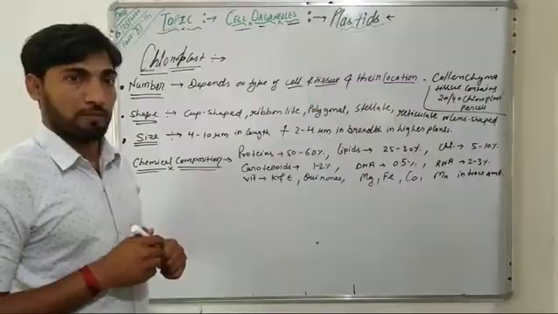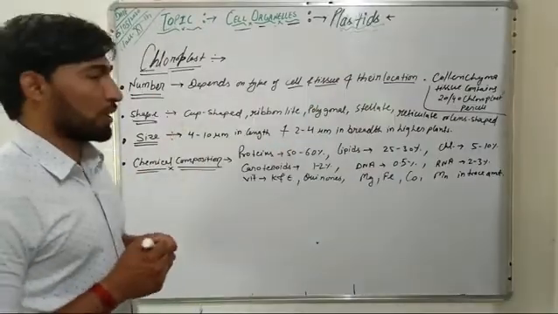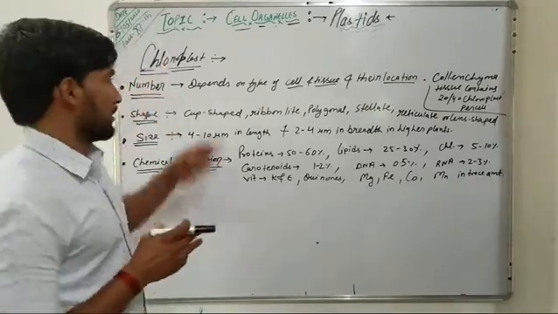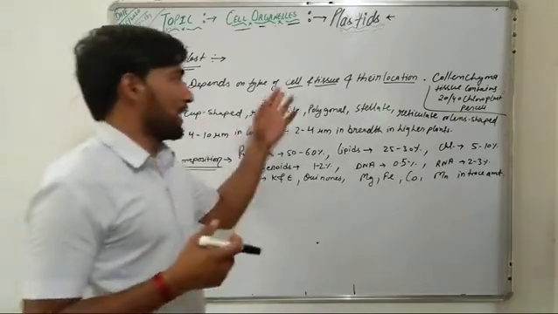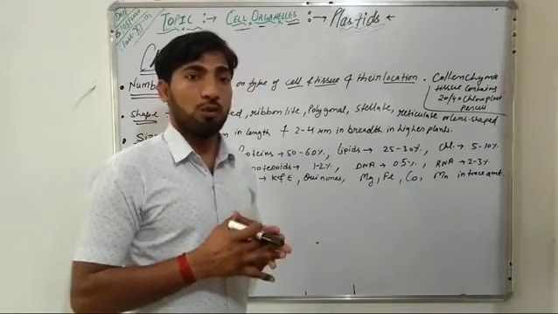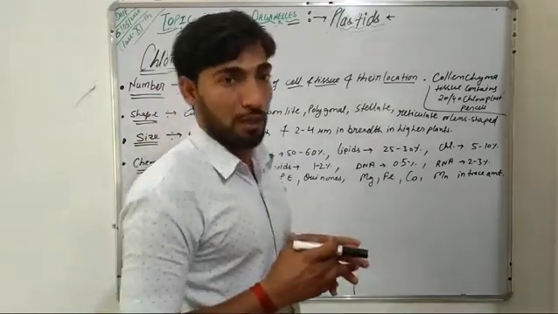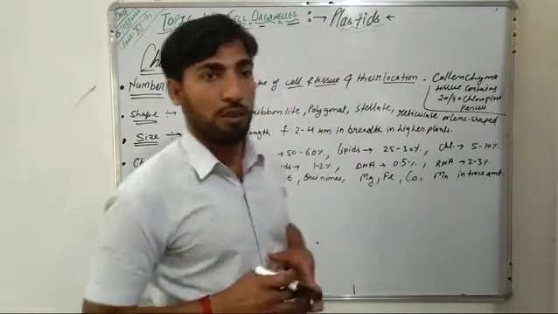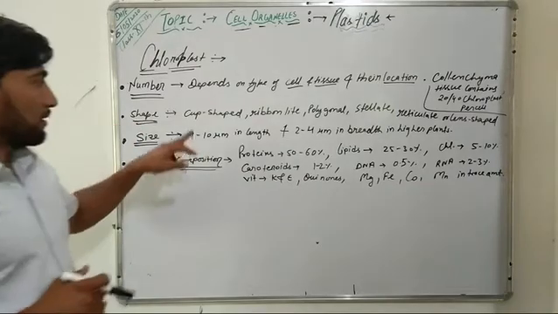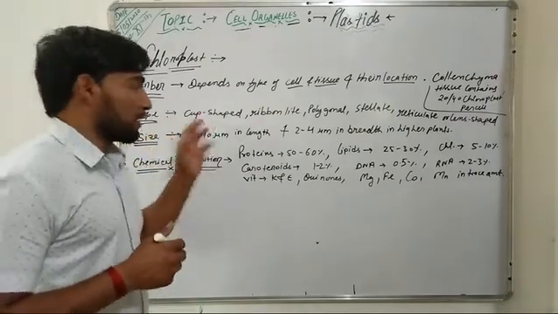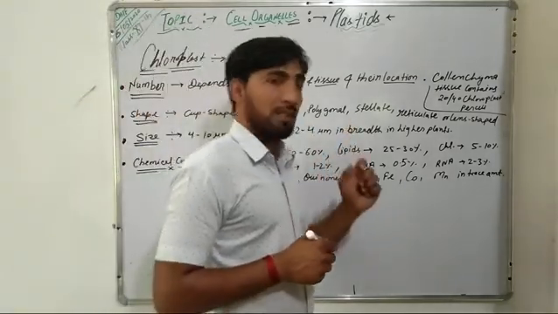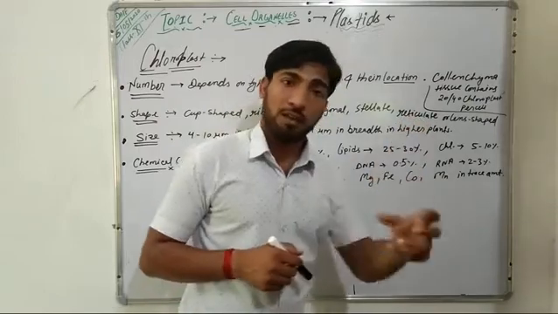Now come to the number of chloroplasts, because we are going into details about the chloroplast. Their number depends upon the type of cell, the type of tissue, and the location of these cells or tissue. Usually the cells of collenchyma tissue contain about 20 to 40 chloroplasts per cell. As for the shape, chloroplasts can be cup shaped, ribbon like, polygonal, stellate, reticular, or lens shaped.